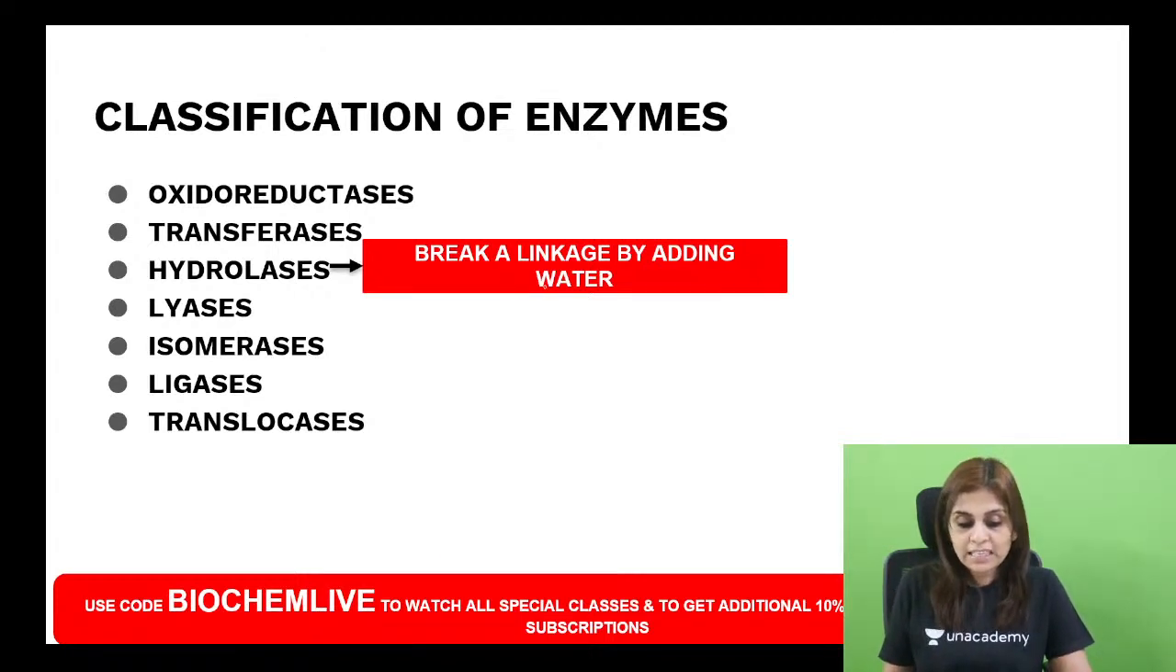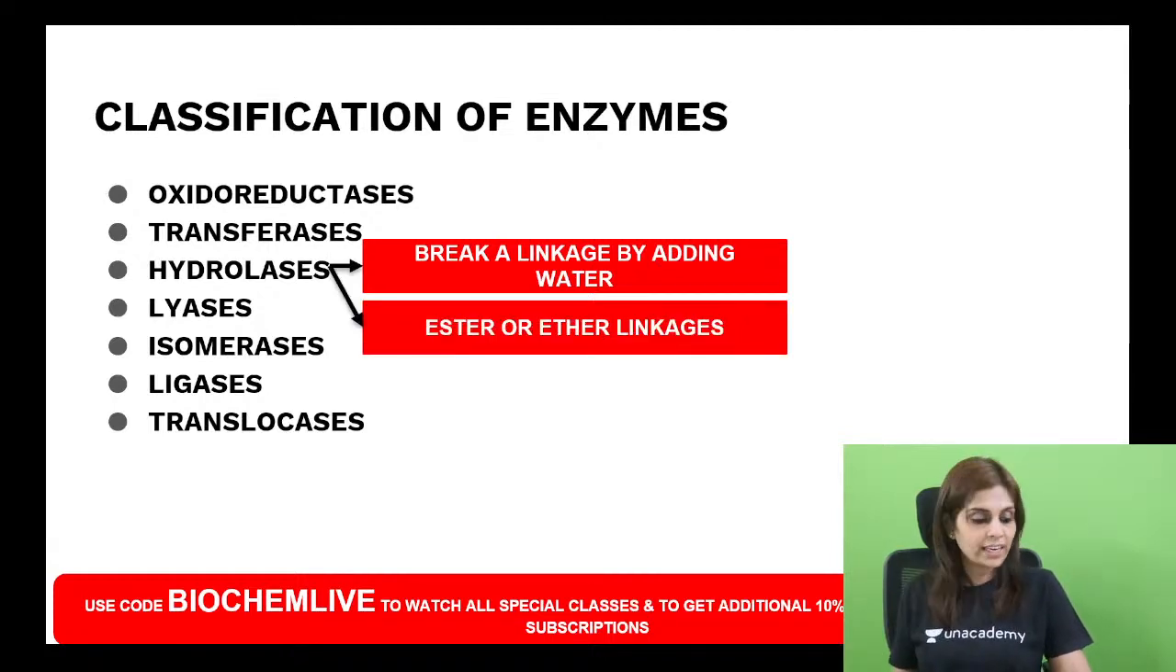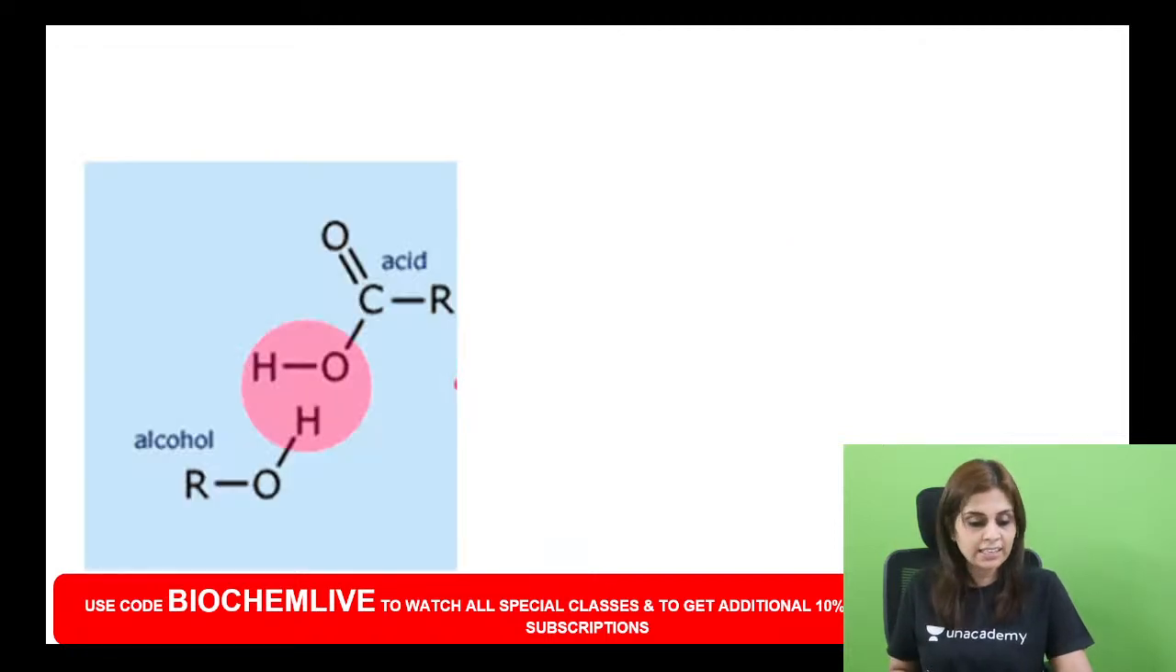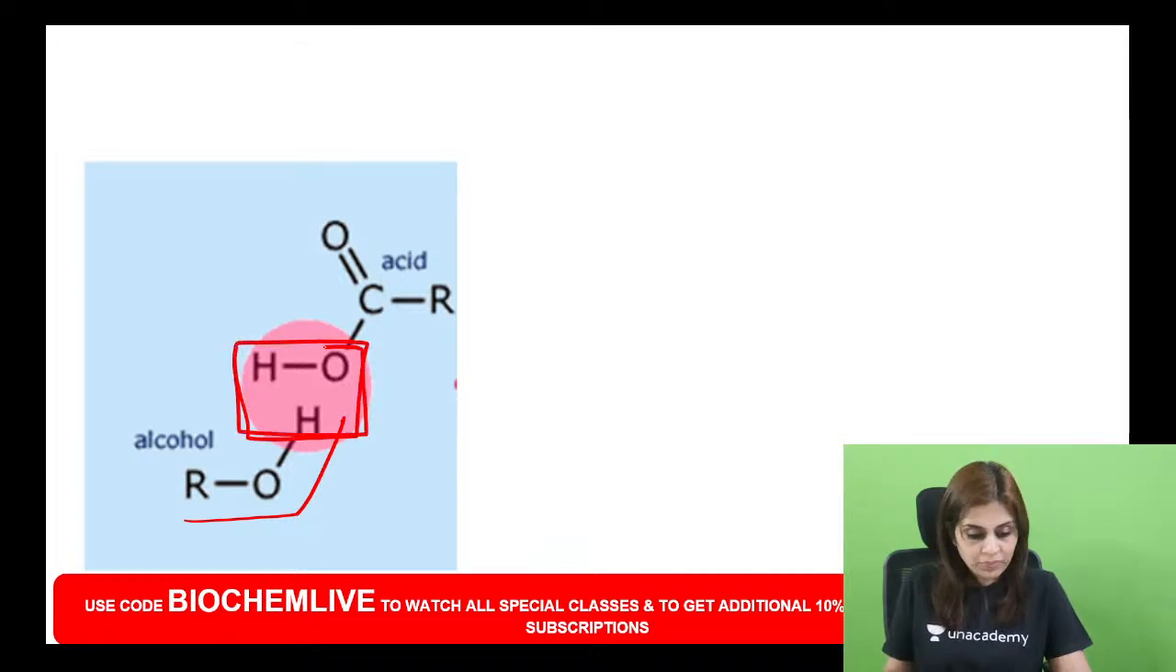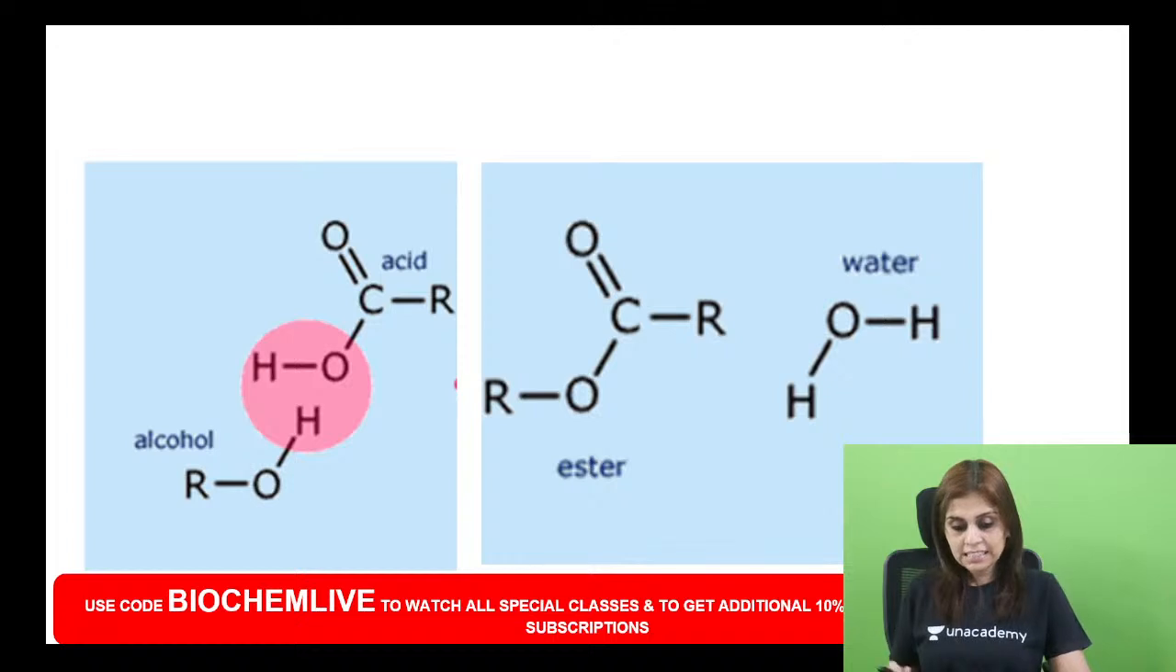Now, what kind of linkages can be broken by adding water? Only ester and ether linkages can be broken by adding water. Why? What is an ester linkage? How do you form an ester linkage? An ester linkage is formed between an alcohol and an acid. Here, ROH, an alcohol, gets attached to RCOOH, which is an acid. So what gets removed in the center? Water gets removed. After water gets removed, you get an ester linkage.